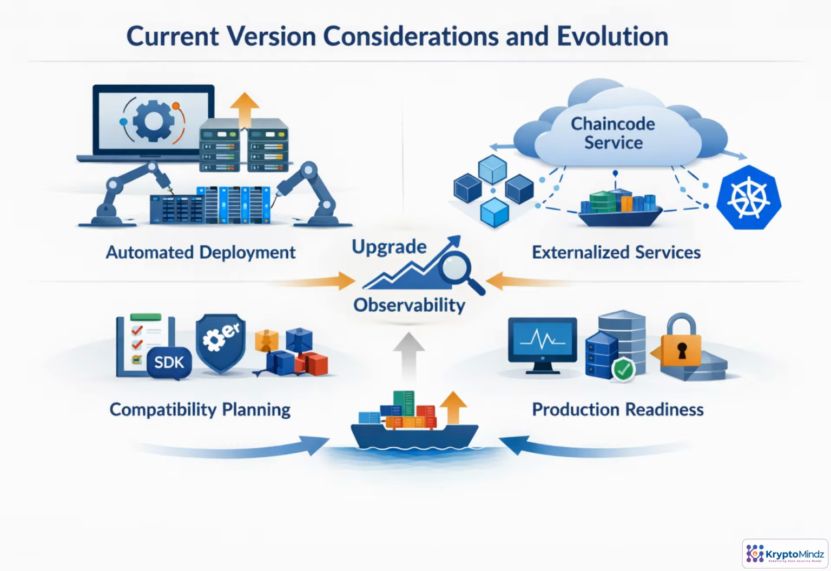Modern Fabric is less about installing nodes by hand and more about operating a governed platform. Deployment, chain code lifecycle, monitoring, backups, and upgrades should be treated as repeatable processes. External chain code services also fit well with Kubernetes and container-native operations. Just as important, plan compatibility across SDKs, peers, orderers, policies, and chain code before upgrading. The core model remains familiar, but production success depends on automation, observability, security hardening, and a clear path for evolution.